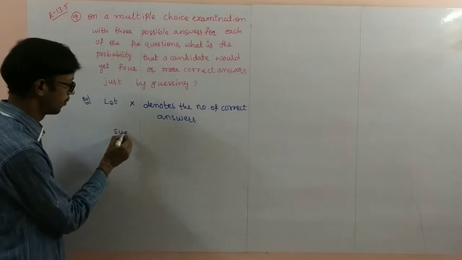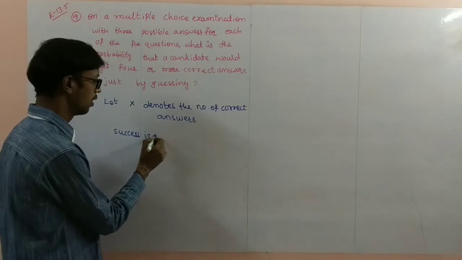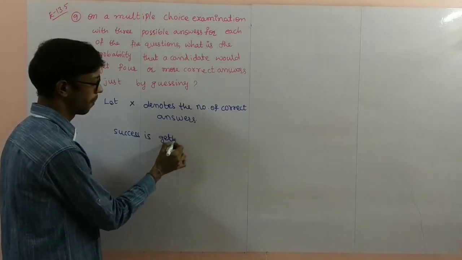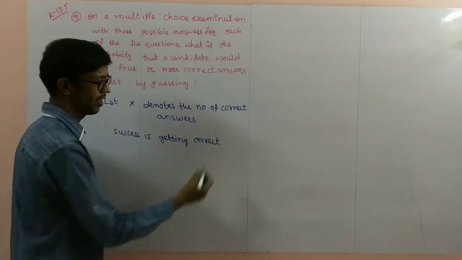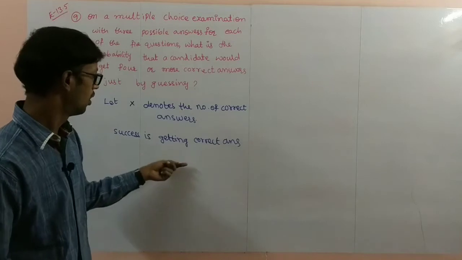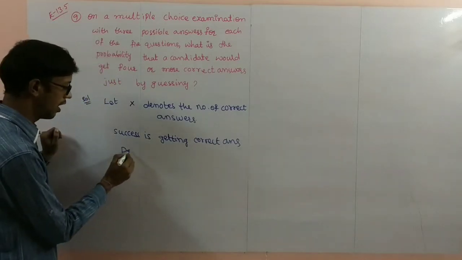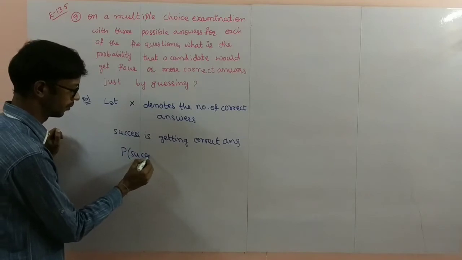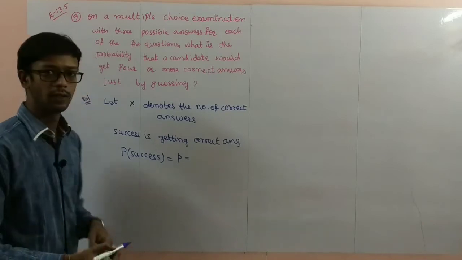Success is getting the correct answer, or choosing the correct answer. So now success is getting the correct answer. The probability of success is small p.